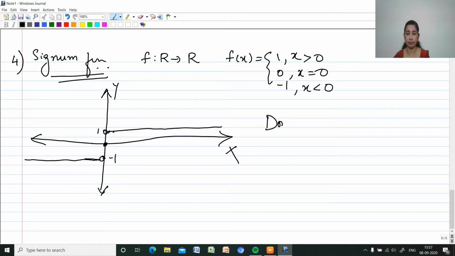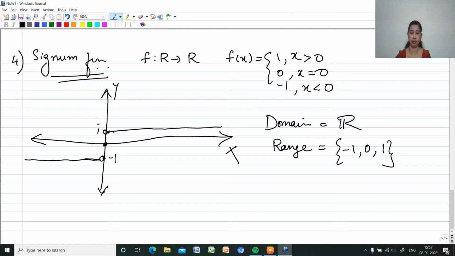Whereas the domain consists of all the real numbers, because all the x values are having images. Whereas the range set is only minus 1, 0 and 1. Any value greater than 0 will be mapping to 1. Any value less than 0 will be mapping to minus 1, and 0 will be mapping to 0 itself. So the range will be consisting of only minus 1, 0 and 1.